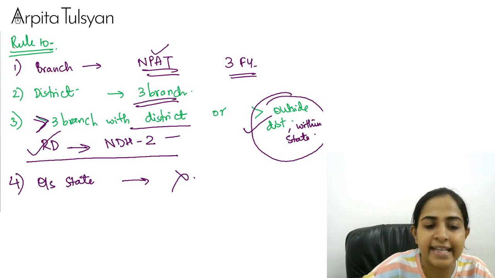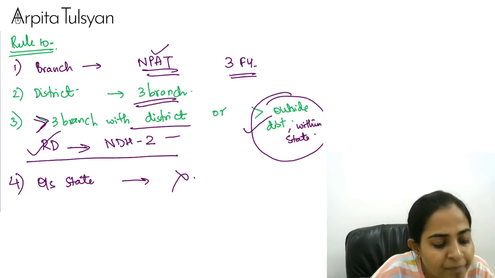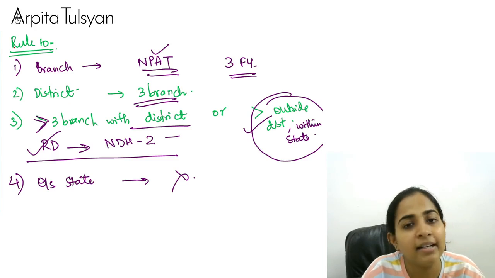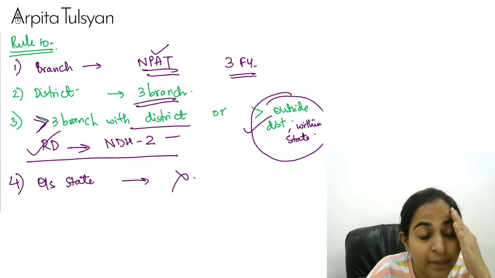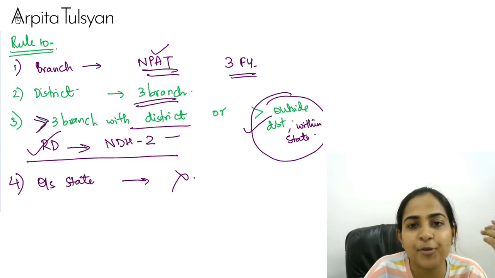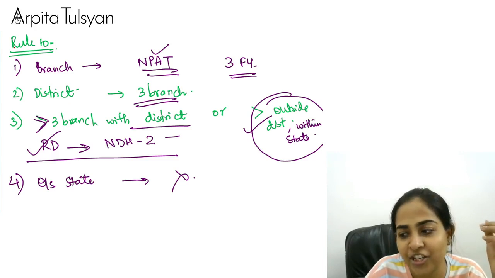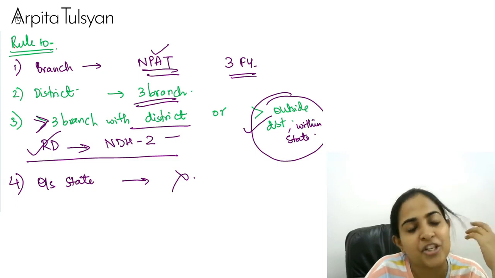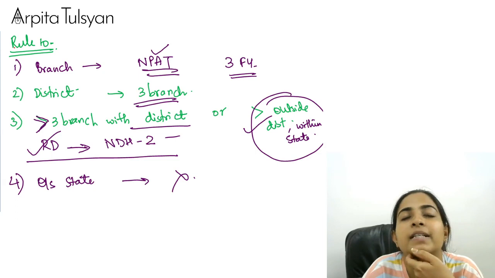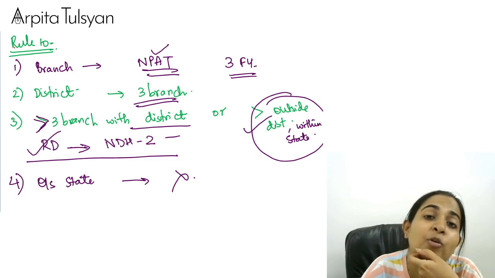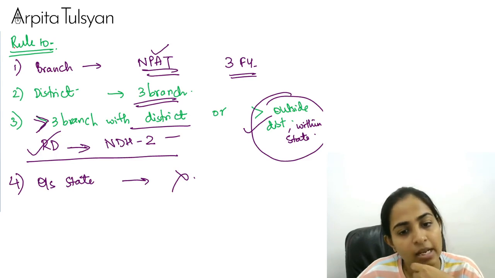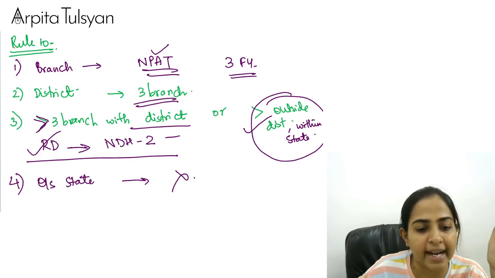Okay, and the next thing that they say here is, it cannot open branches anywhere if it has not filed the financial statements and annual returns with the ROC. Just like we used to do section 92 or section 137, that should be complied. Similarly, here also it should file the financial statements or the annual returns with the ROC. There should be no non-compliance with that. Then in that case, it can. If it has not filed, it cannot open any branches.